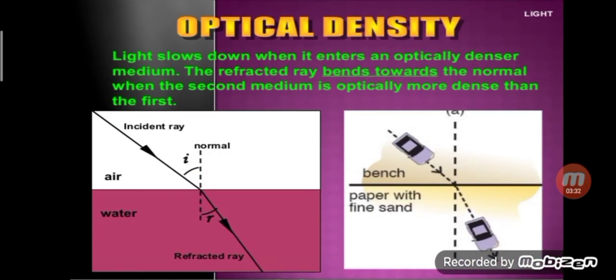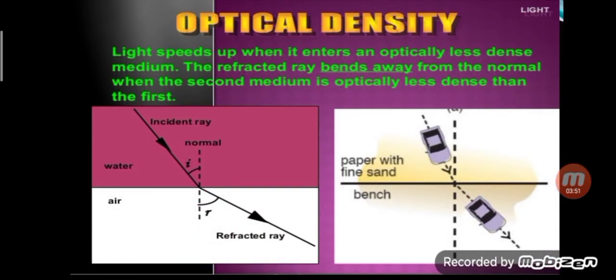When we talk of the speed of light, light slows down when it enters an optically denser medium. The refracted ray bends towards the normal when the second medium is optically more dense than the first. And light speeds up when it enters an optically less dense medium.